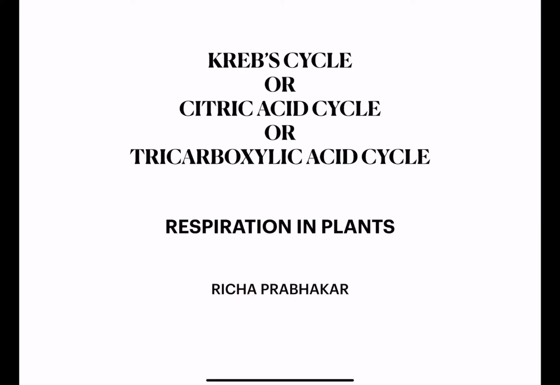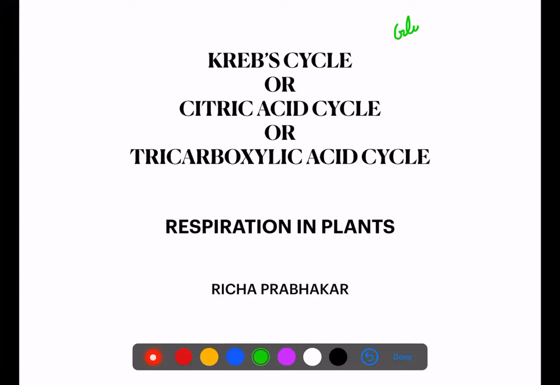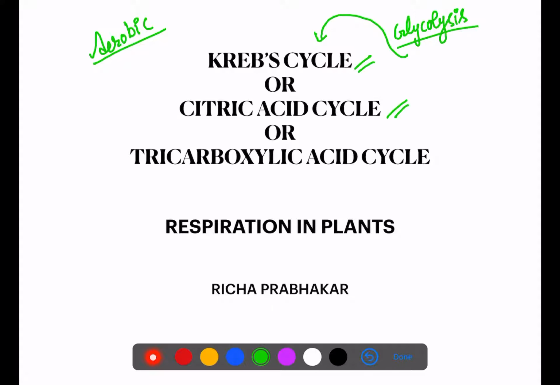So, after finishing one very important process that is called glycolysis, now we are moving on to our next, aerobic. We are going to start with the actual aerobic process with a very important cycle, I will say, that is the Krebs cycle. It is also known as the citric acid cycle. Then there is another name that is known as the tricarboxylic acid cycle. Wow, so many names. Krebs cycle is known because of the scientist who described it.